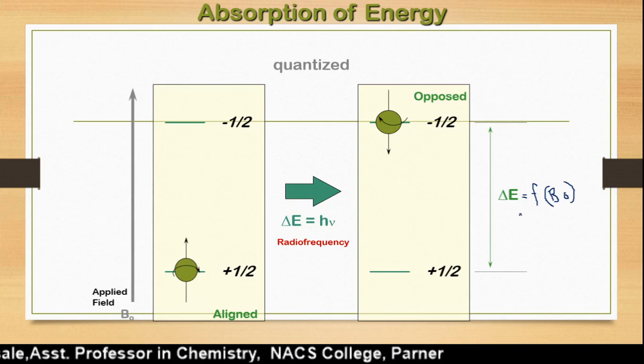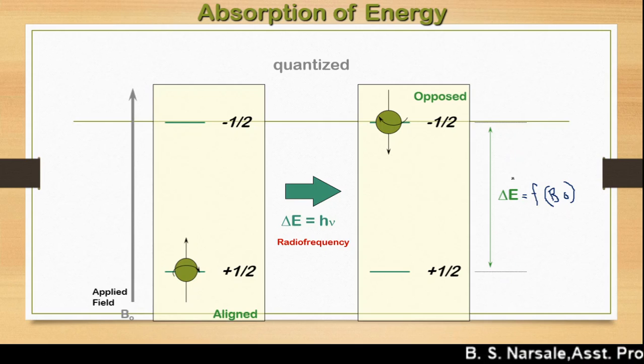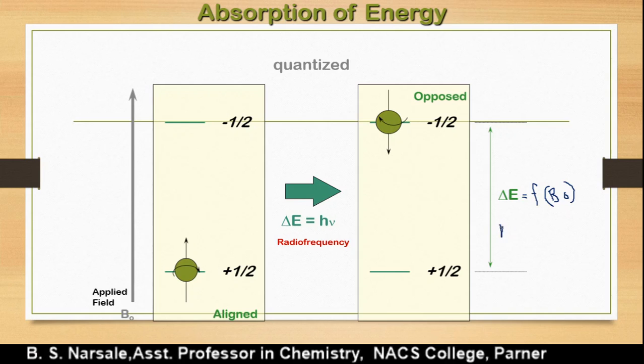Now, this energy level separation also depends upon the particular nuclei. If you consider a hydrogen nuclei or a carbon nuclei, each nuclei has a specific ratio.